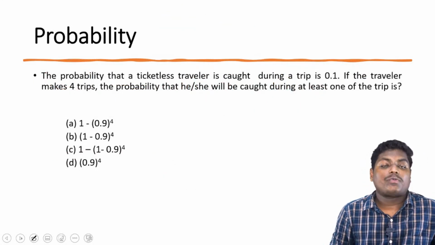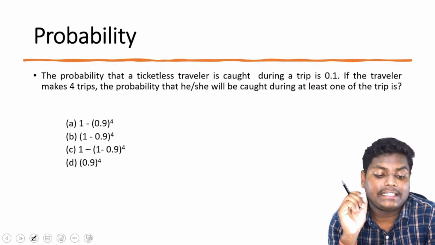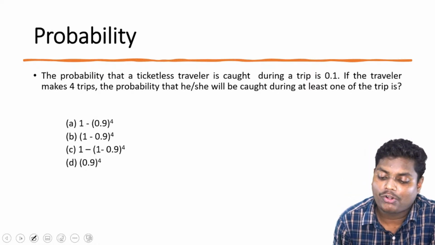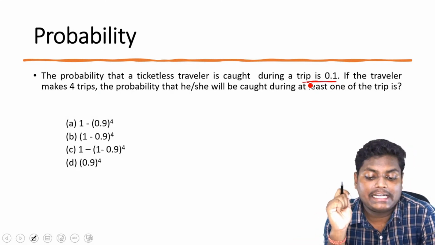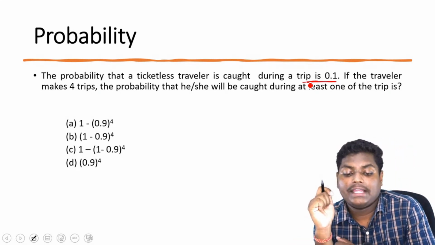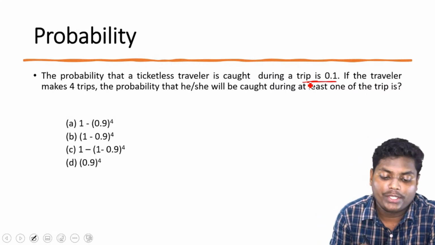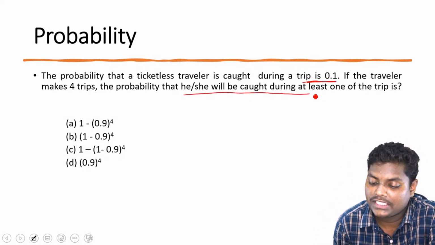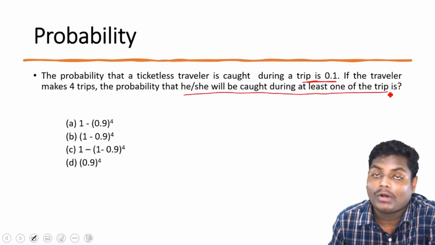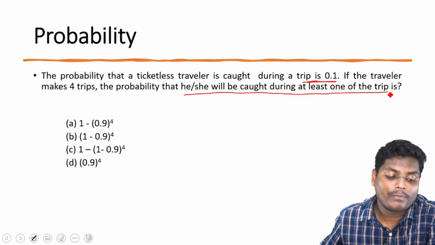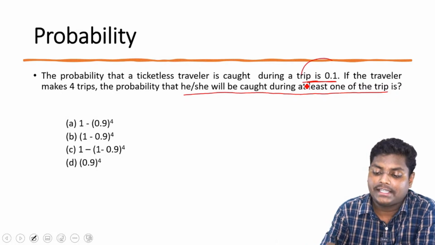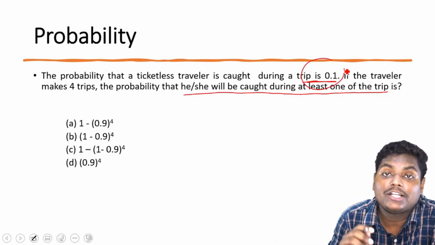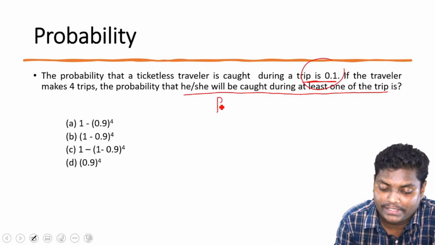Now moving to the next question. The probability that a ticketless traveler is caught during a trip is 0.1. If the traveler makes 4 trips, the probability that he or she will be caught at least once in these trips is, what is the probability if the ticketless traveler is caught once? See here, the probability of getting caught